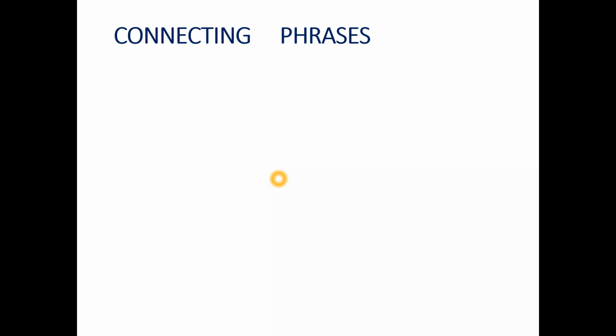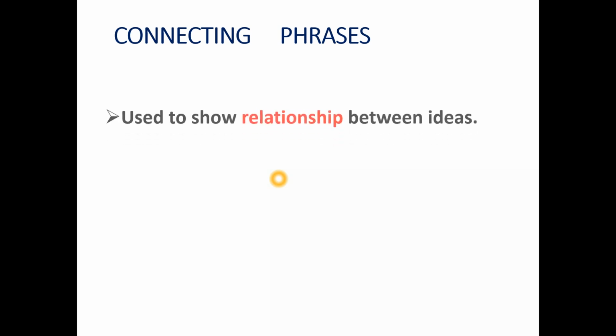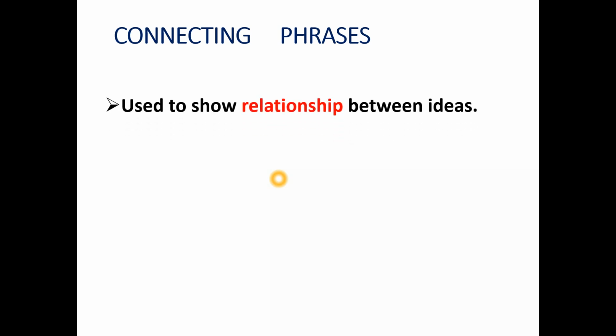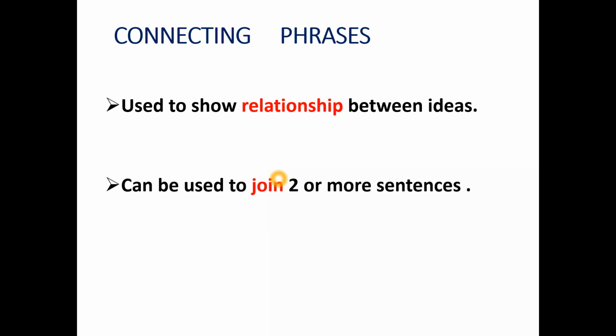Before starting the topic, I just want to tell you the use of these connecting phrases. The first use is that it shows the relationship between ideas, like one idea is interrelated to the second idea. To show that relationship, we use connecting phrases. The second use is that it can be used to join two or more sentences. If you want to join two or more sentences, you need some connectors. So connecting phrases are used for that.